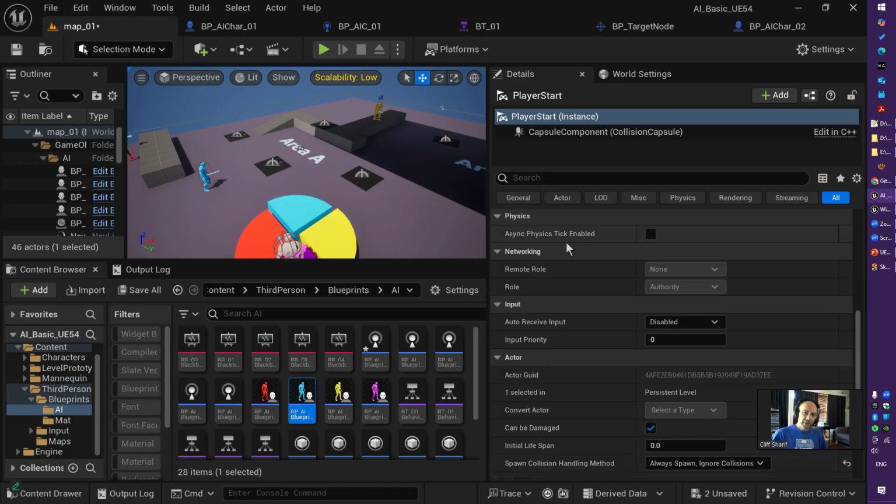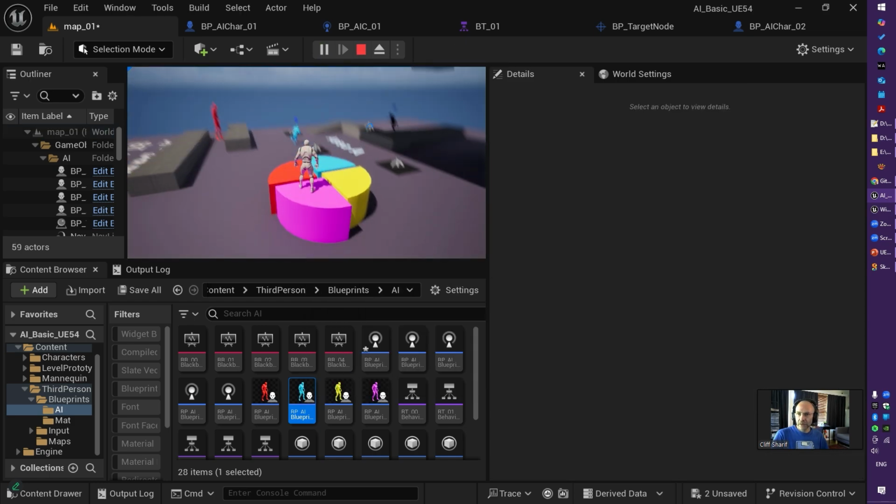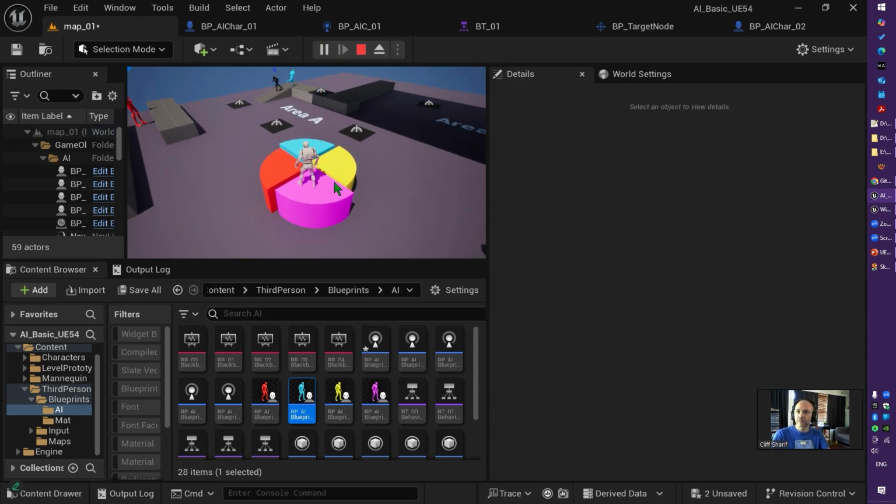Okay, so let's talk about the second character. When I run it, as you see, perhaps in your sample project there are 3 points here, not 4. But as you see, it just goes through all those points, waits and goes for the next one, waits and goes for the next one.